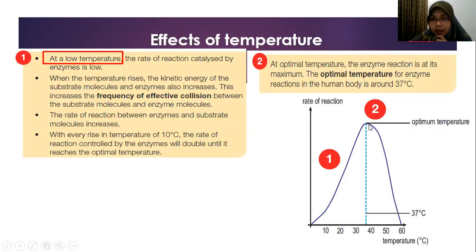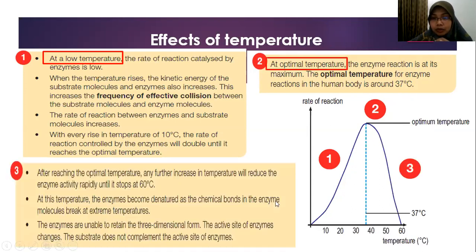Optimal temperature means the best temperature that makes the rate of reaction become highest or maximum. I repeat again, optimum temperature will make the rate of reaction become maximum. What is the best temperature, the optimum temperature in our body? For human, usually 37 degrees Celsius.